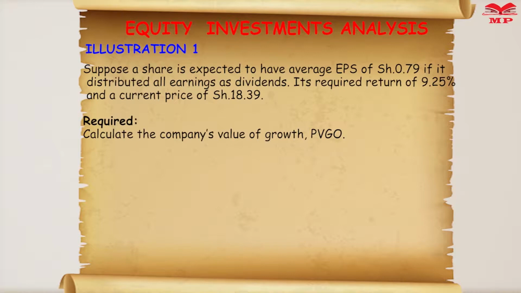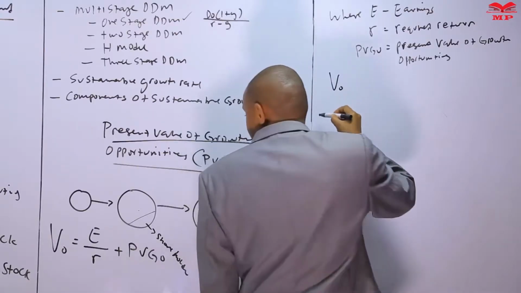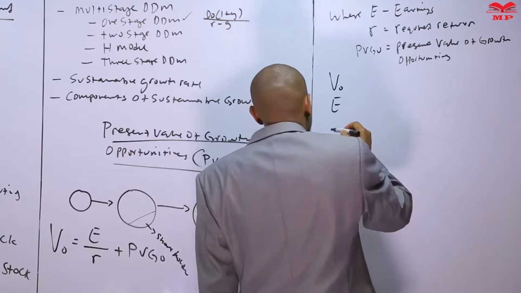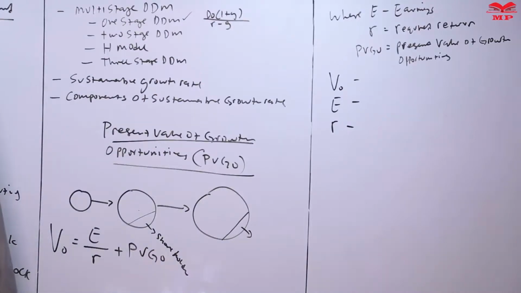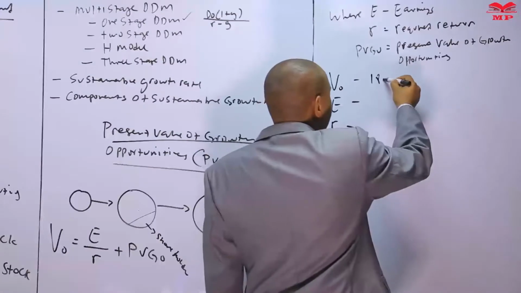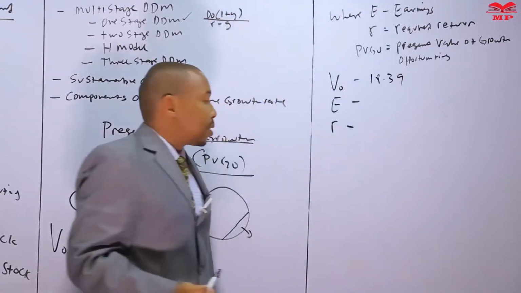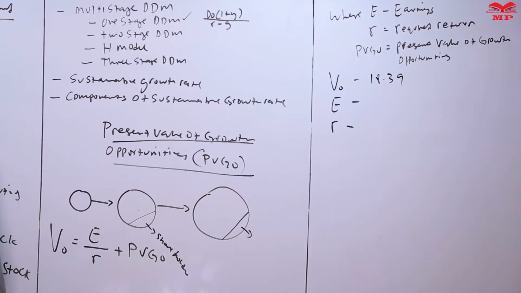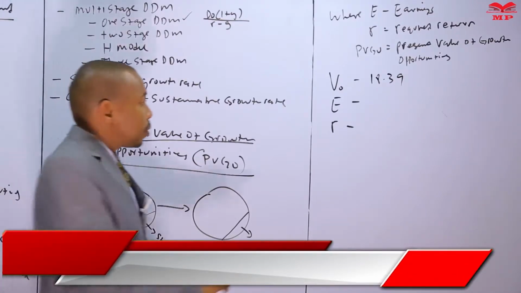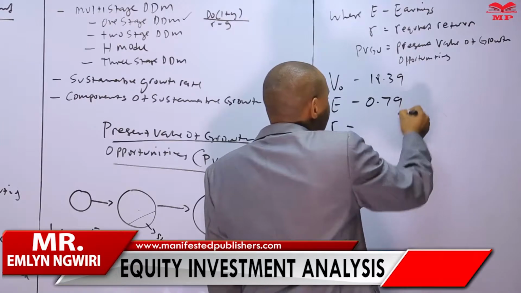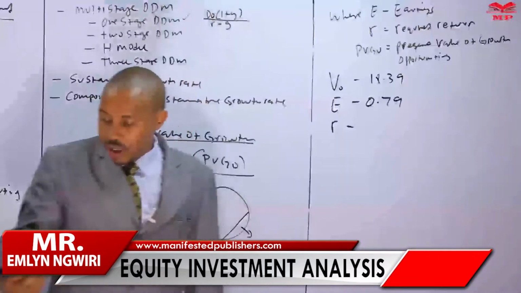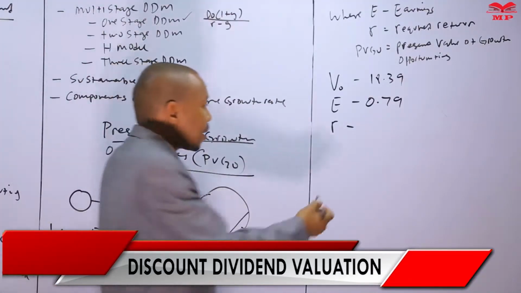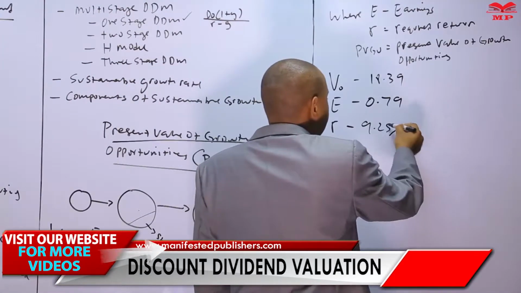So let's see what we have. Do we have V naught? Do we have the earnings? And do we have the required rate of return? Let's see from the example. The value or the price of the company is 18.39 shillings, right? And the earnings estimate is how much? We have been given the earnings of 0.79, and what have we been given as the required return? Let me confirm, 9.25%. Yes, 9.25%, like that.